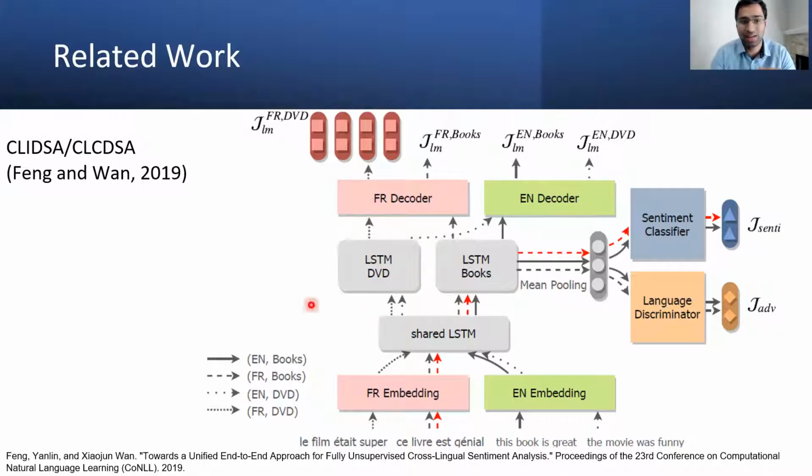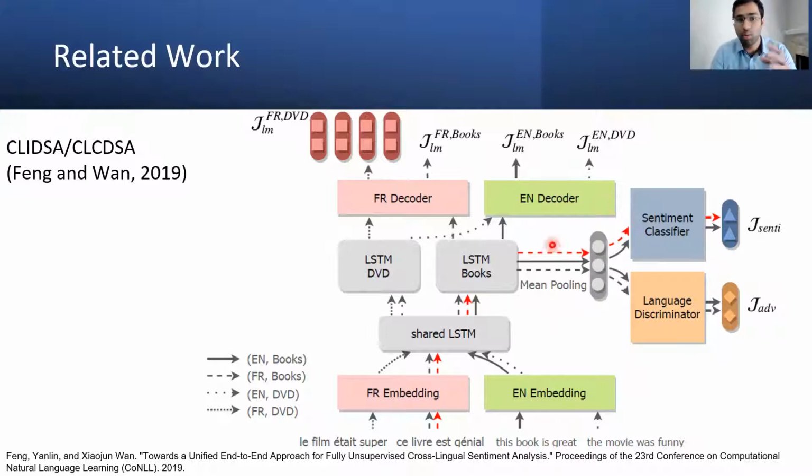At the end, this encoder produces language model features common across different languages. And they have incorporated language discriminators, similar to the domain discriminator from Ganin et al., where the goal is to make language invariant features.